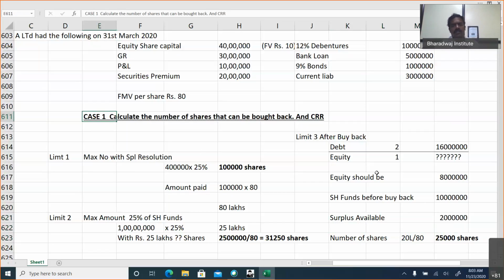Done? So this can be tested directly for 4 marks. The CRR amount will be the face value of shares bought back. 25,000 shares into 10. There is no fresh issue like preference shares issued for buyback. So 25,000 into 10, that is 2,50,000, will be transferred to CRR.